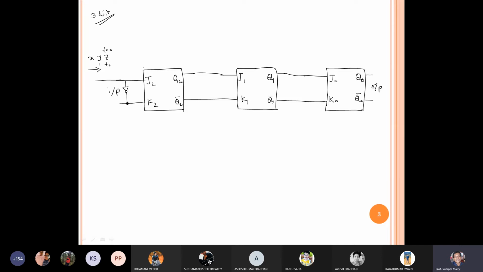When I give Y at t1, here I will get Z. In this way, at different time sequences it will work. Z will come, then Y, then X, and if we give another W, then W will come over here. So it is serial in.